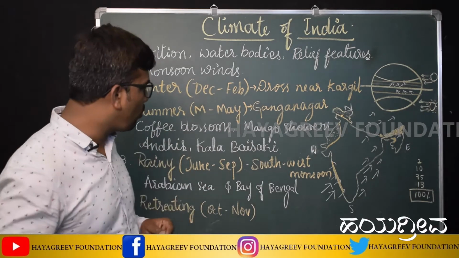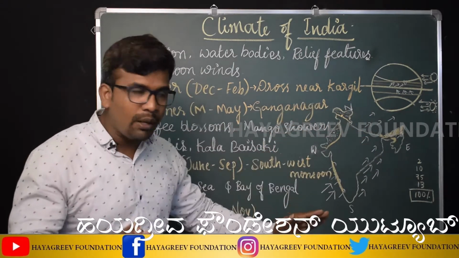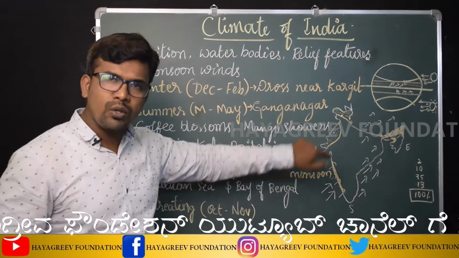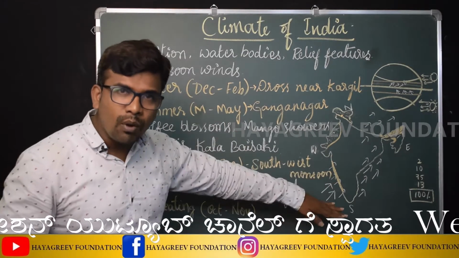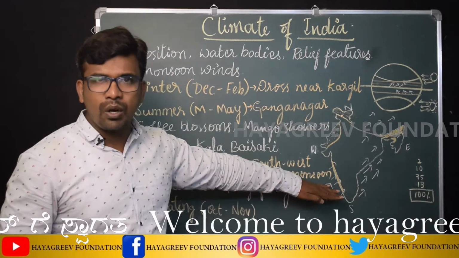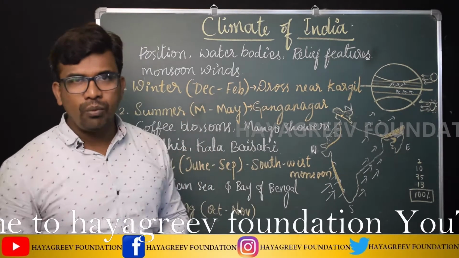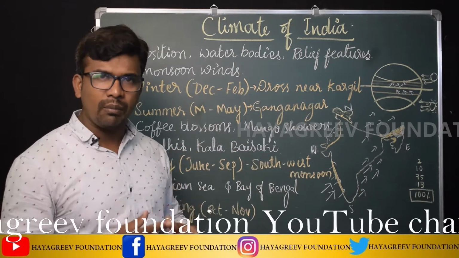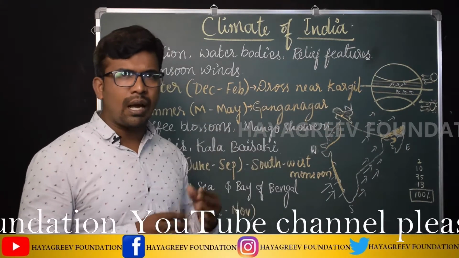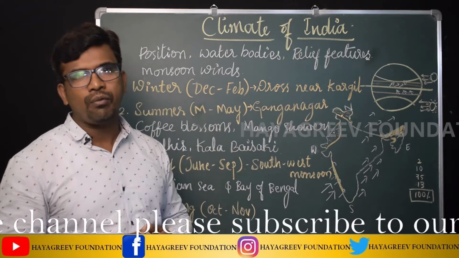Here one thing we have to say clearly: the most part of the country is completely dependent on the southwest monsoon season. These southwest monsoons are uncertain and unevenly distributed. Uncertain means sometimes it brings heavy rainfall and sometimes there is no rainfall or very little rainfall.